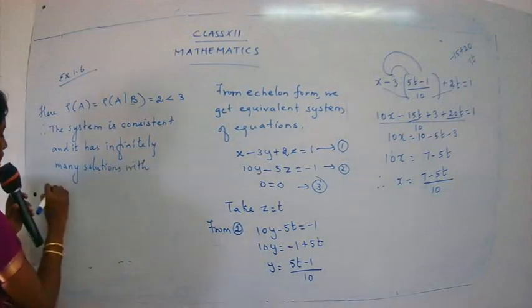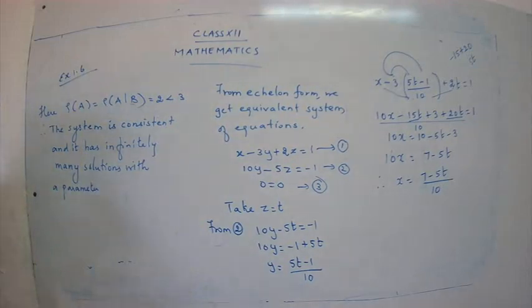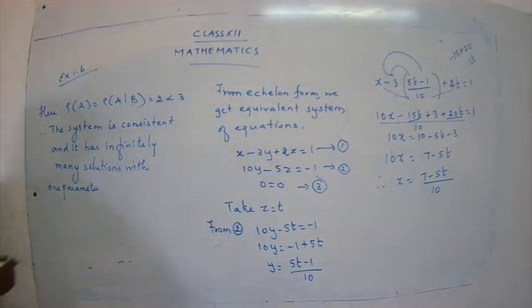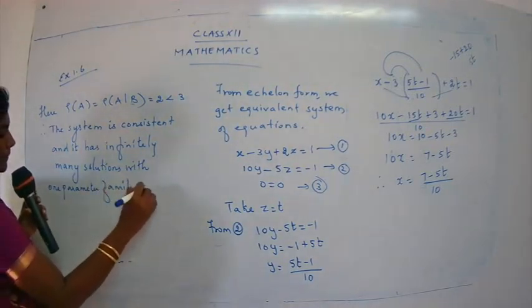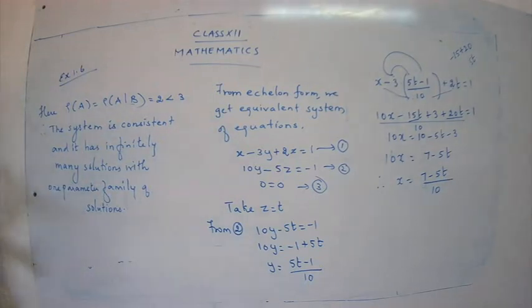or we can say with a parameter of one parameter family of solutions. Are you clear with the statement, children? I'll repeat the statement once again. So here we have rank of A and rank of AB as same, but the number of unknowns is greater than the rank. What is the number of unknowns? Yes, it was 3. And what is the rank we have got here? It's 2. So the number of unknowns is greater than the rank.